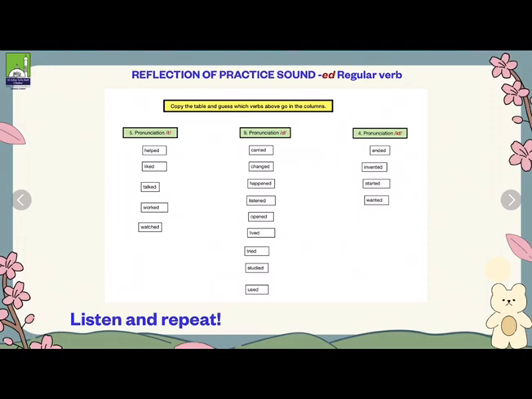2. Carried. Changed. Happened. Listened. Lived. Opened. Studied. Tried. Used.